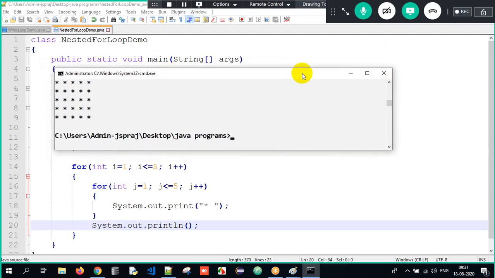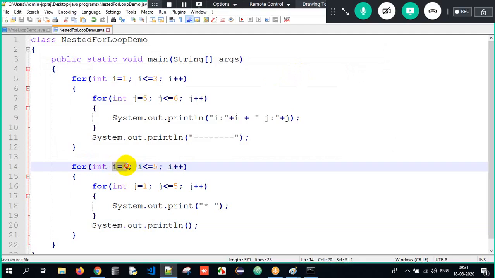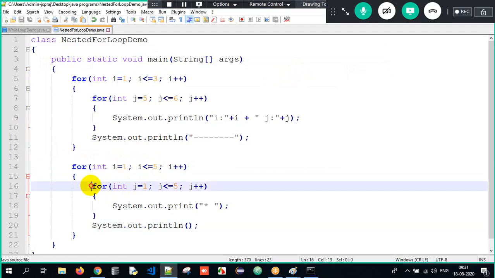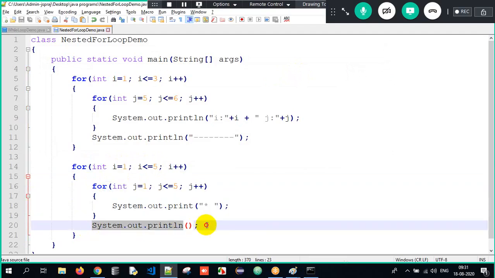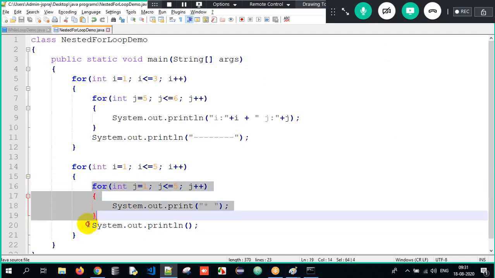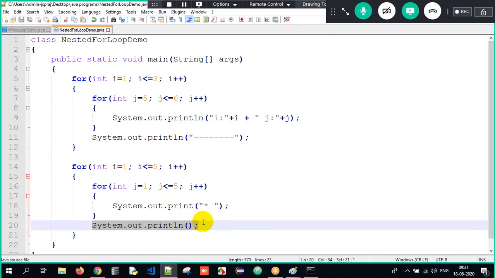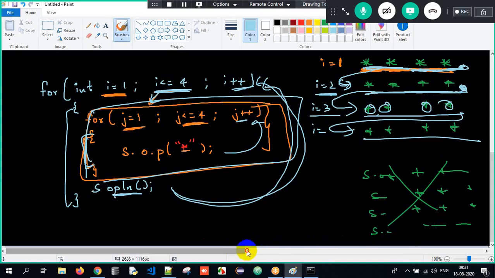But how did I get it here? How did I get this expected output? See, i is 1, meaning row 1. Is 1 less than or equal to 5? Control comes inside. One row is printed, okay? And next line. My control goes to the next line. Goes back. One row is printed. Control moves to the next line. This way we are supposed to understand the working of a simple for loop.